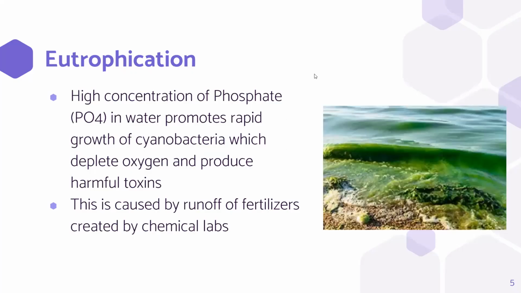I'm going to talk a little bit more about eutrophication. This is when a high concentration of phosphate, PO4, in water promotes rapid growth of cyanobacteria, also known as algae, which deplete oxygen and produce harmful toxins. This is caused by runoff of fertilizers created by chemical labs.